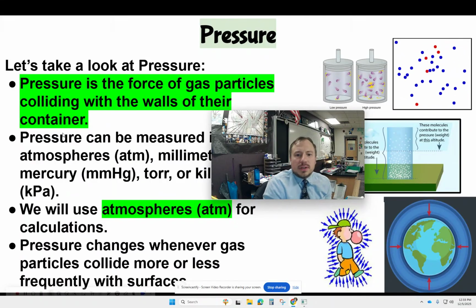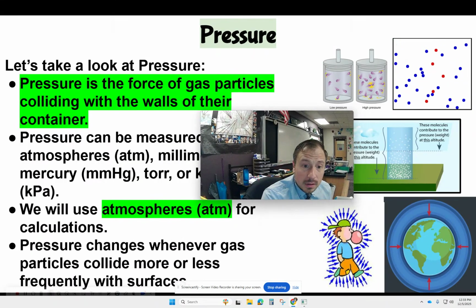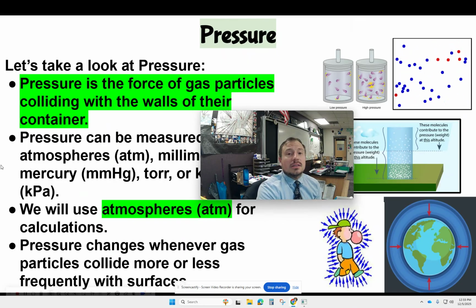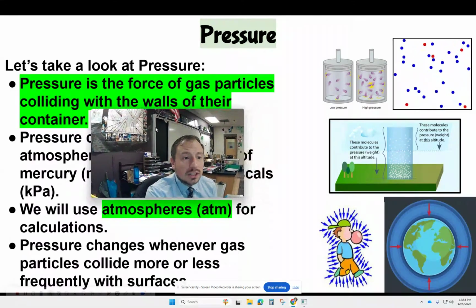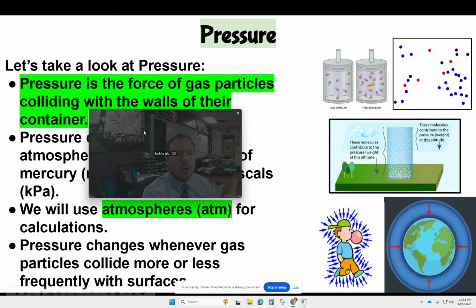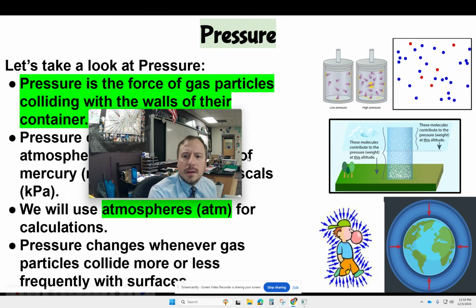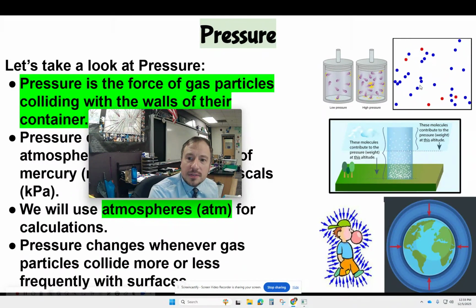So 1 atmosphere is like the atmosphere here at sea level. But you can use any of the other pressures. The equations would still work out. It's just that you need to change the constant in one of the equations.